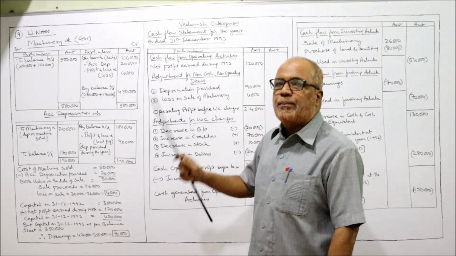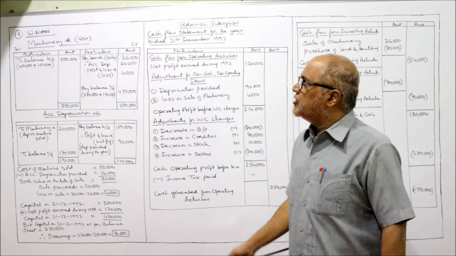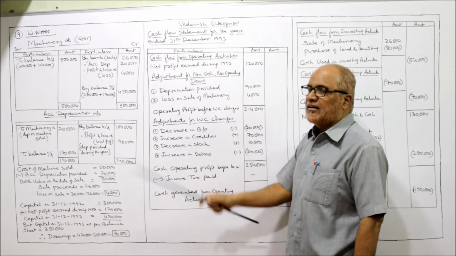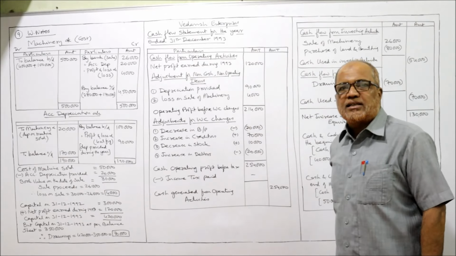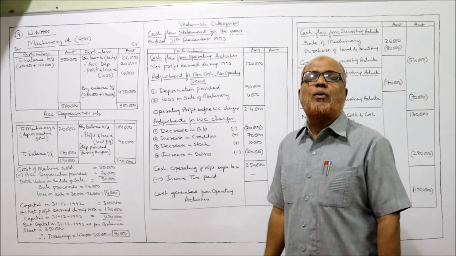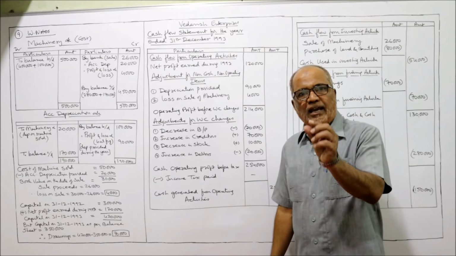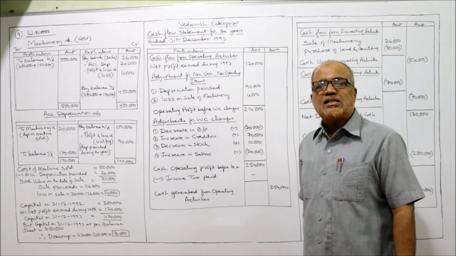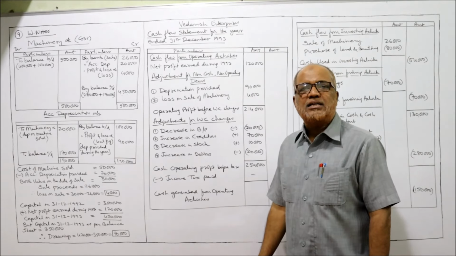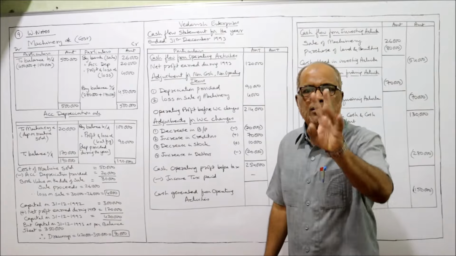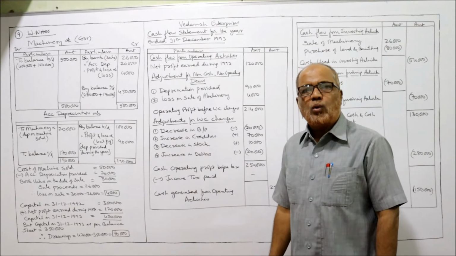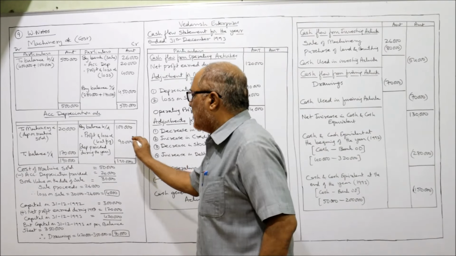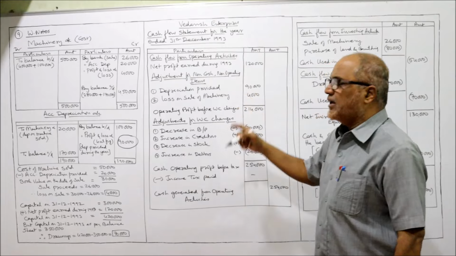And now we'll prepare the cash flow statement. So Videsh Enterprises cash flow statement for the year ended 31st December 1993. Cash flow from operating activities. First we begin with the net profit given in the problem. Net profit earned during the year 1,20,000. To this we adjust non-cash, non-operating items. Two items only we have come across. The first is depreciation, 90,000, which will be taken here.